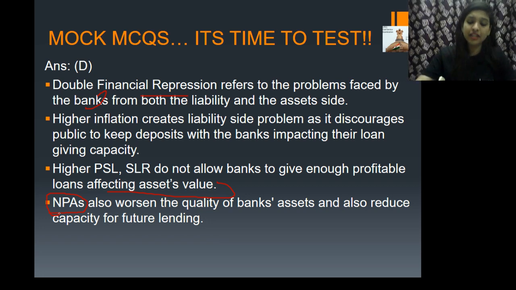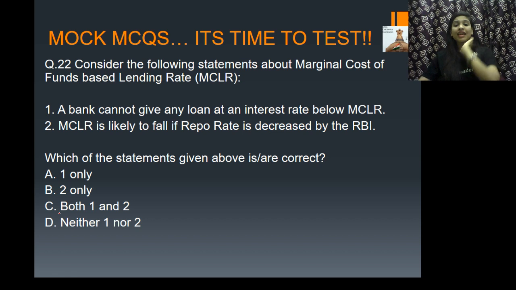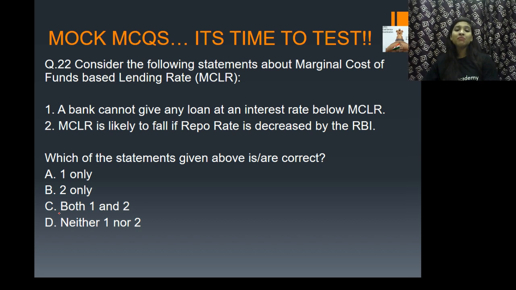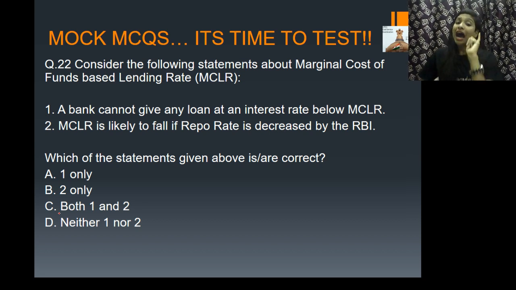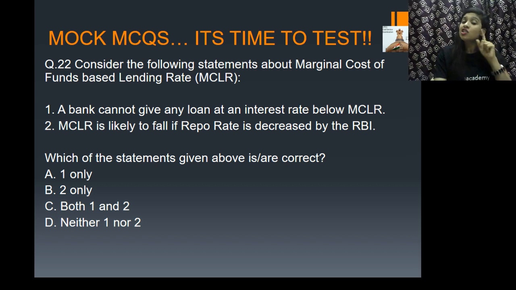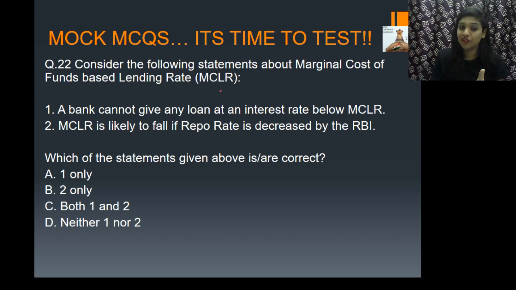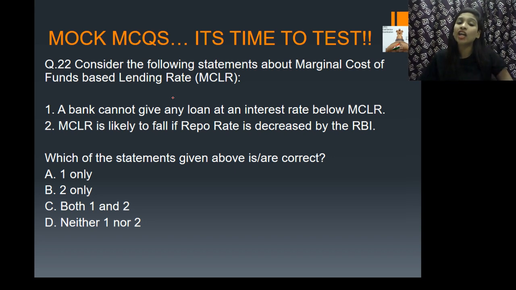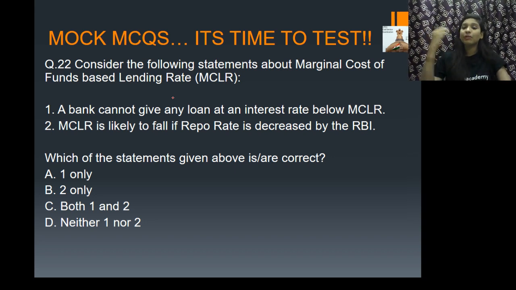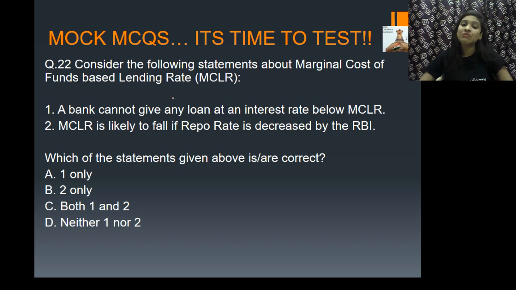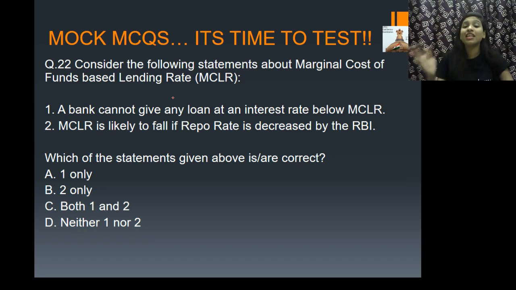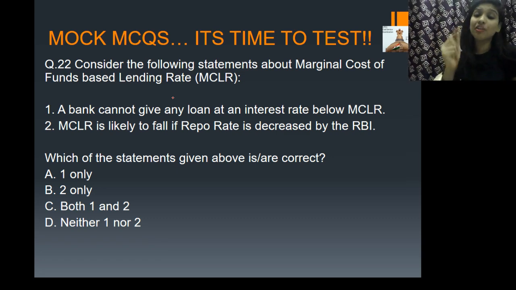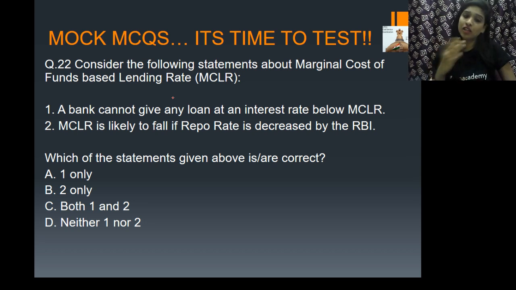And the next question is, consider the following statements about marginal cost of fund-based lending rate, MCLR. I have already asked a question in the previous 100 MCQs, guys, based on this. So whoever attended is going to give me the right answer for this. Option number 1 tells a bank cannot give any loan at an interest rate below MCLR. Second tells MCLR is likely to fall if repo rate is decreased by the RBI. So quickly give me the right answers, guys. Which of the following is right?